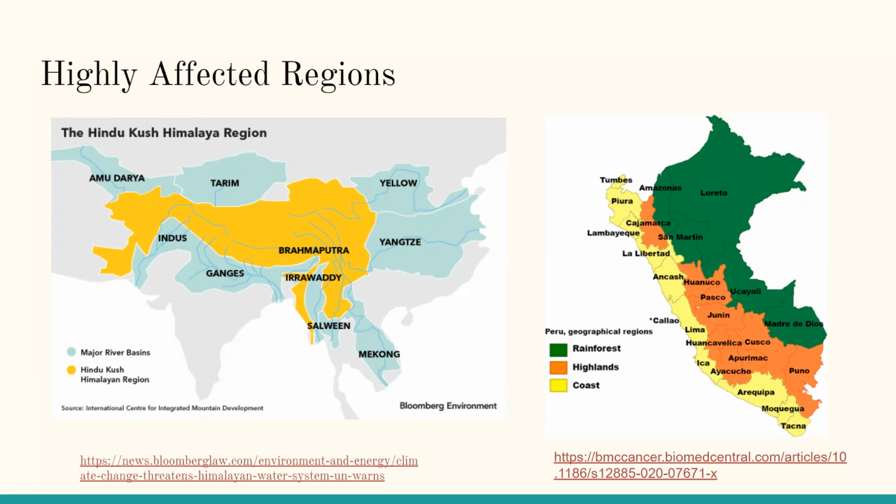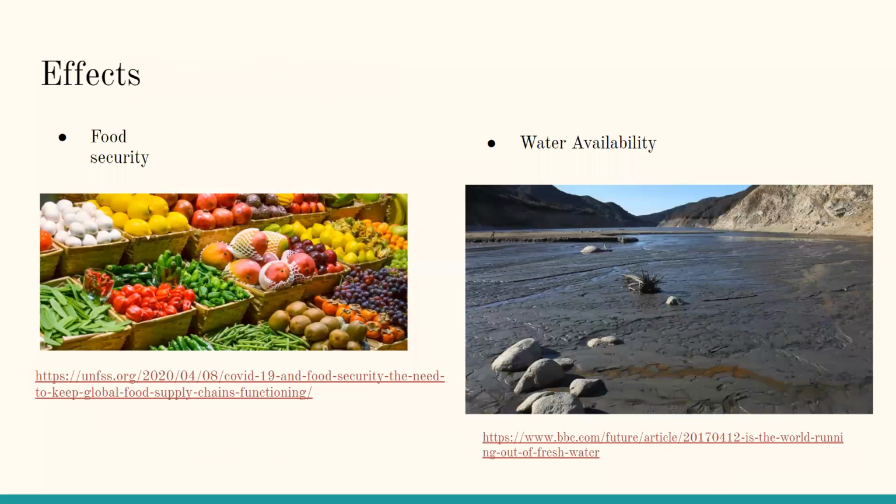These water shortages are only expected to rise in the future as the glaciers continue to retreat. Since these communities rely so heavily on glacial water for irrigation, the retreat of these glaciers will not only lead to water shortages, but food insecurity as well. Very highly affected regions would include Afghanistan, northern Pakistan, and northwestern India, since they are completely dependent on the snow and glacial meltwater for irrigation.